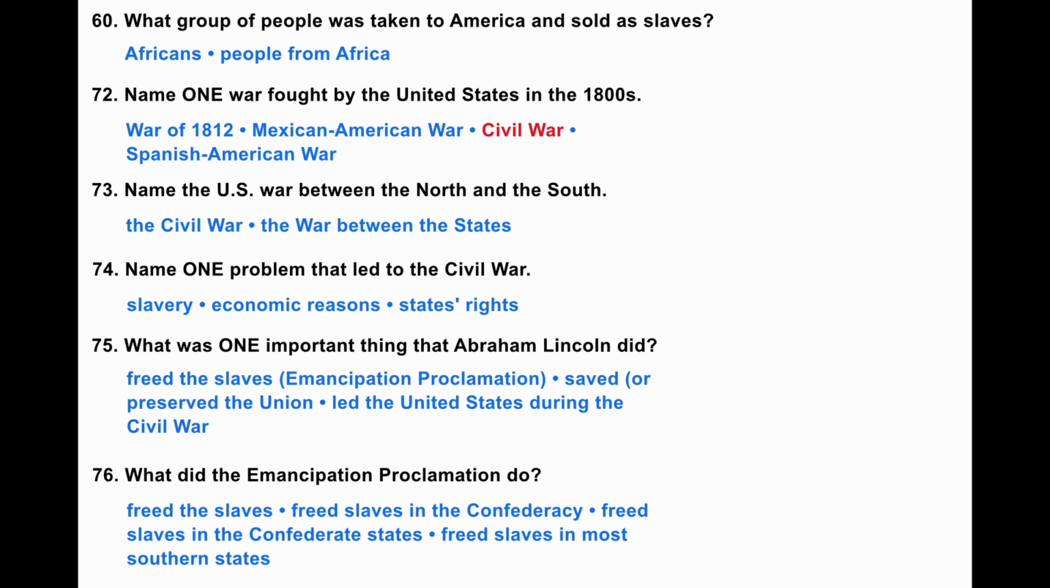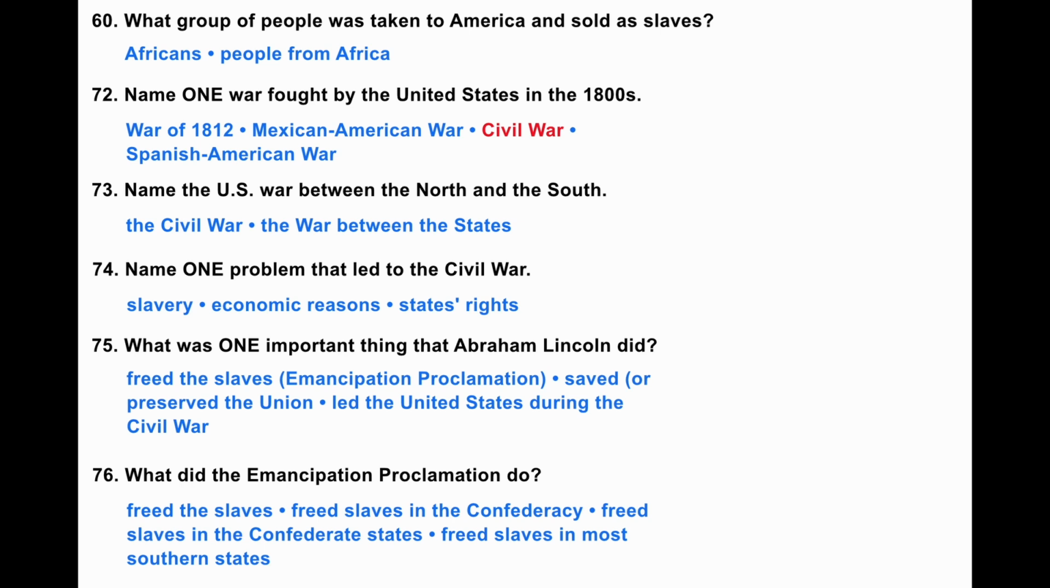Another problem were economic reasons. The Northern states and the Southern states fought over how they could each make money. They also fought over states' rights.